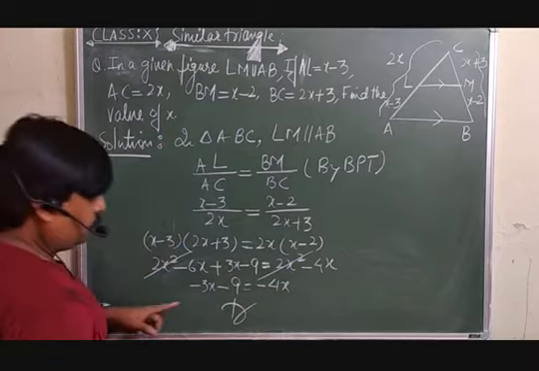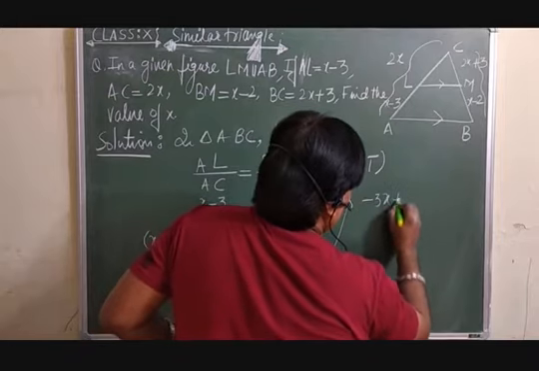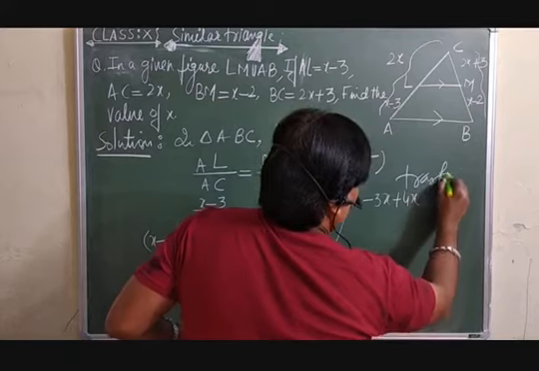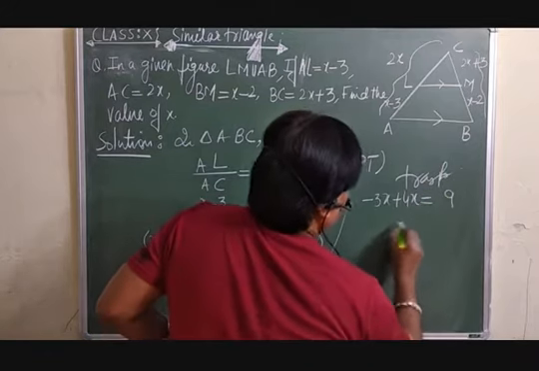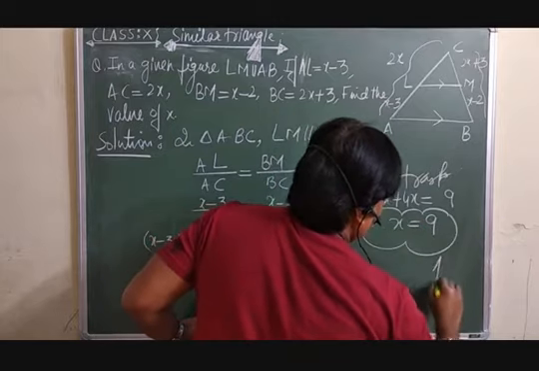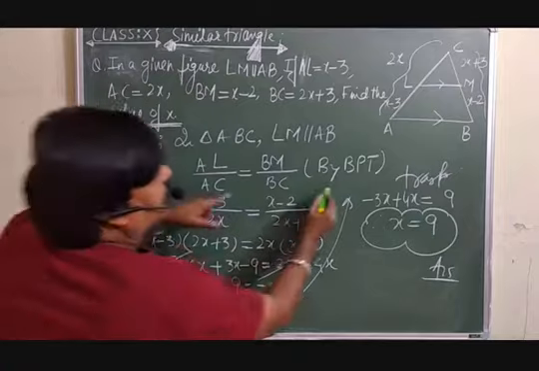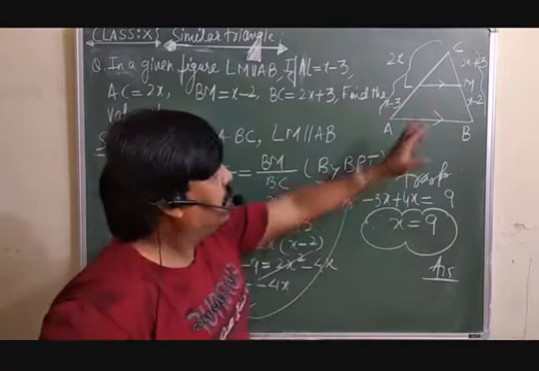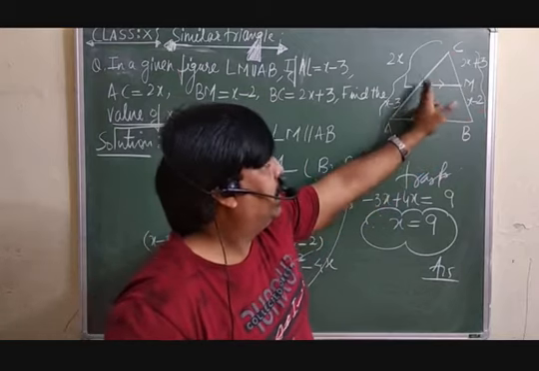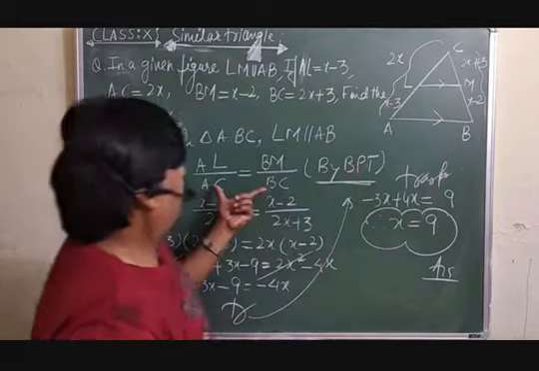Now you can transpose. What you will get is minus 3x plus 4x is equal to plus 9. So x is equal to 9. Therefore the value of x is 9, which we wanted to find out. So directly we can apply the BPT there. If in any triangle one side is parallel to another side, then whatever ratio you are taking on this side, the same should be taken here by the BPT. Have a look.